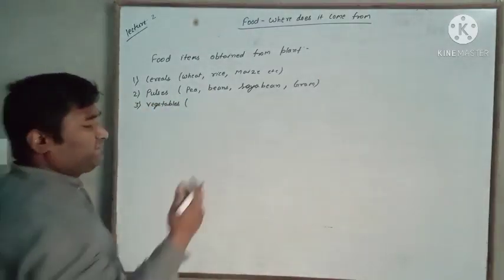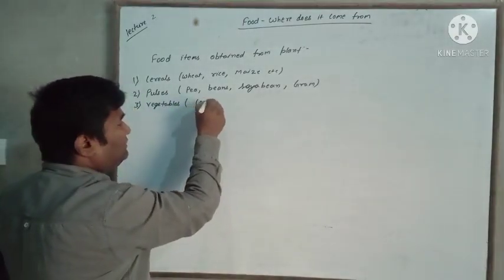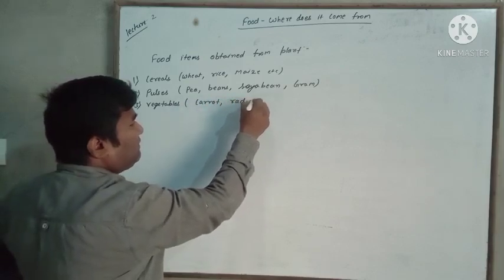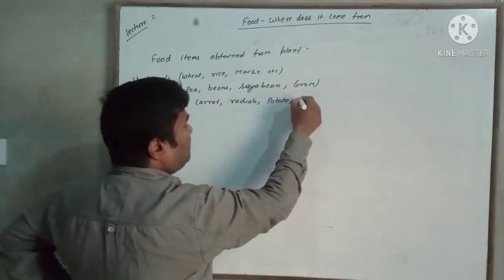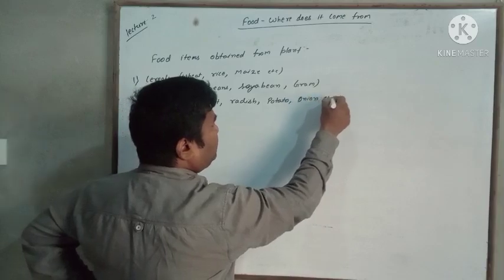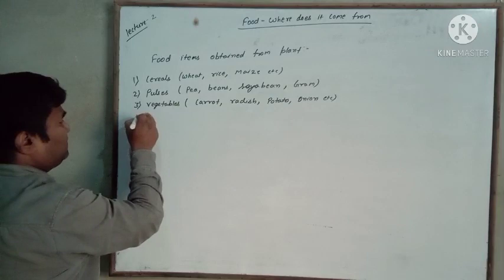Which vegetables? Vegetables we get from the plants of carrot, radish, potato, onion, etc. A lot is there, but we are only discussing some examples.